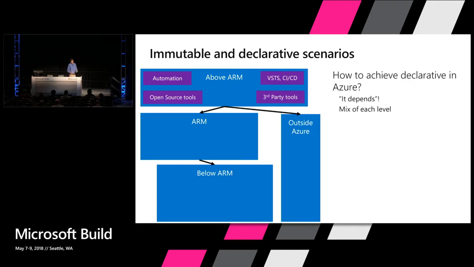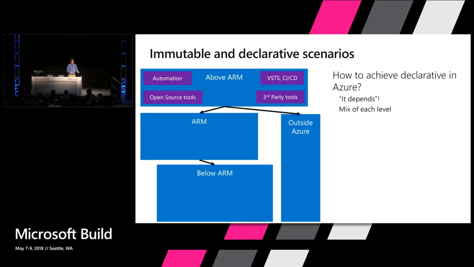And there's lots of different scenarios that our customers are using from above ARM, different automation tools, different open source tools. And sometimes those are orchestrating things in ARM. A lot of times those are also having to orchestrate things in other systems. You've expanded your network to Azure, and now as you're deploying virtual machines in Azure, you're also having to mess around with an IP address system to assign those IP addresses so that they're part of the same space. So you're orchestrating really across both of those.